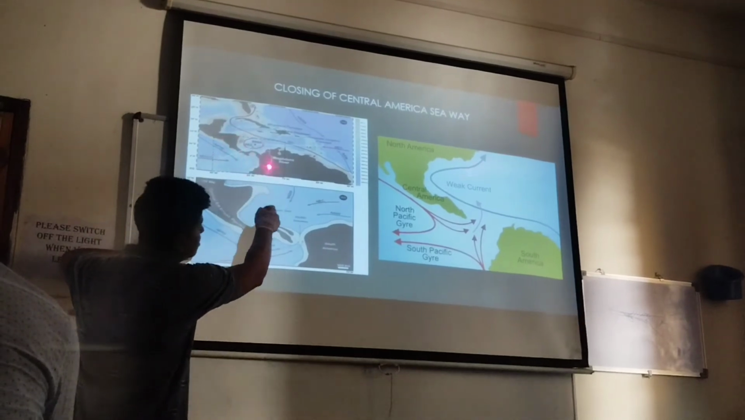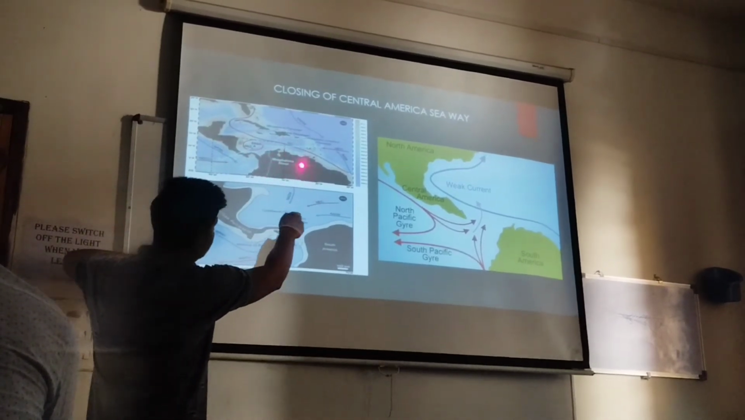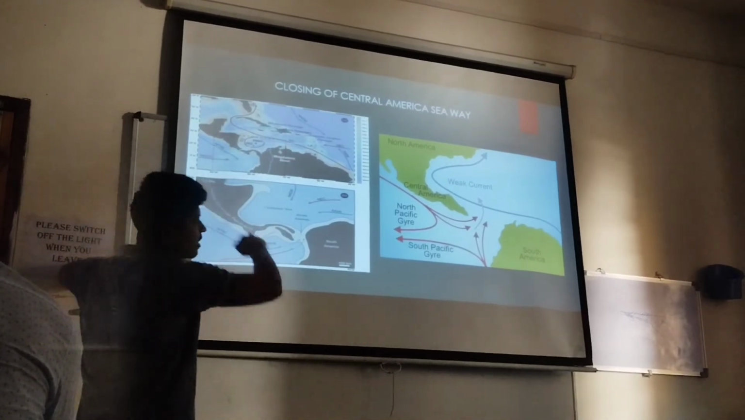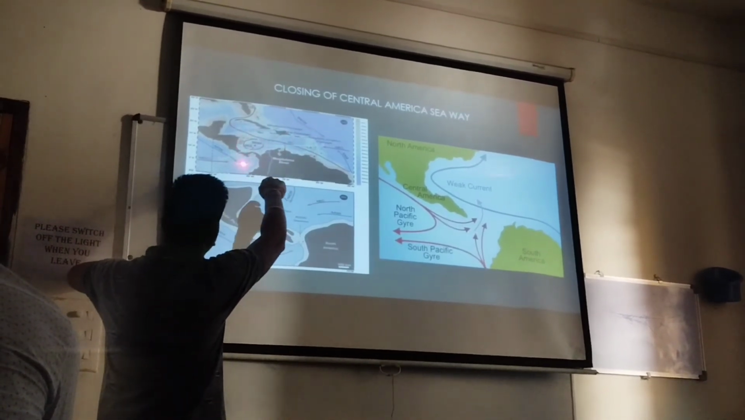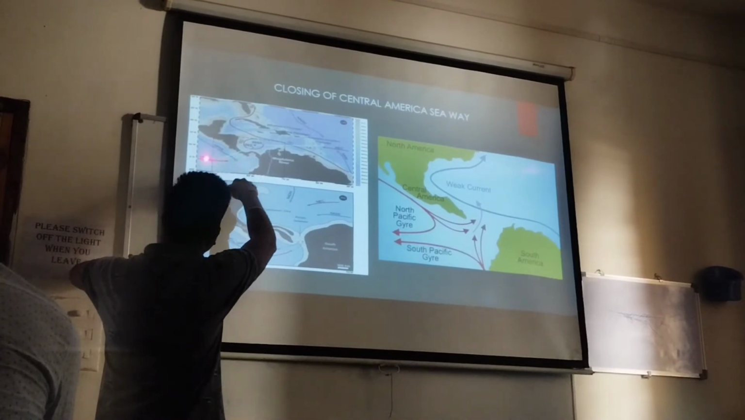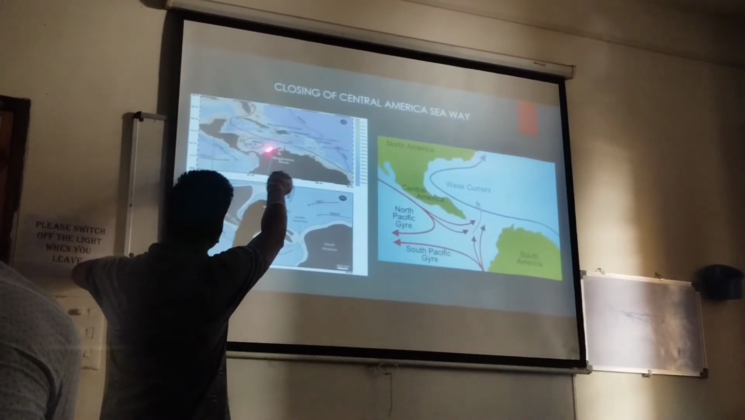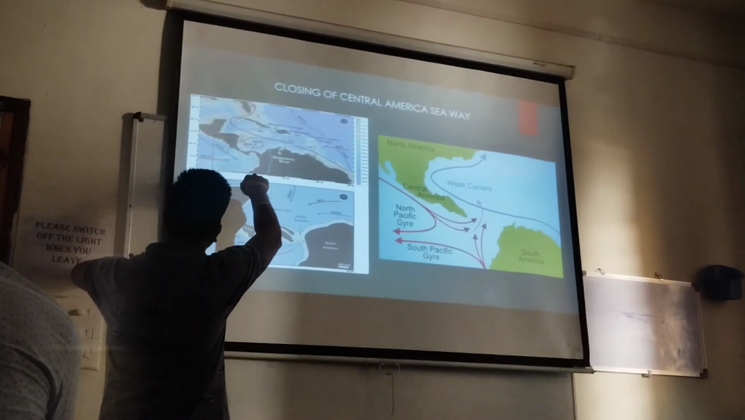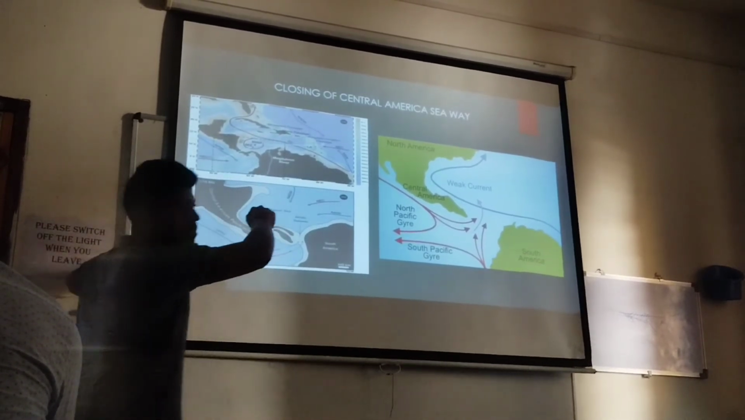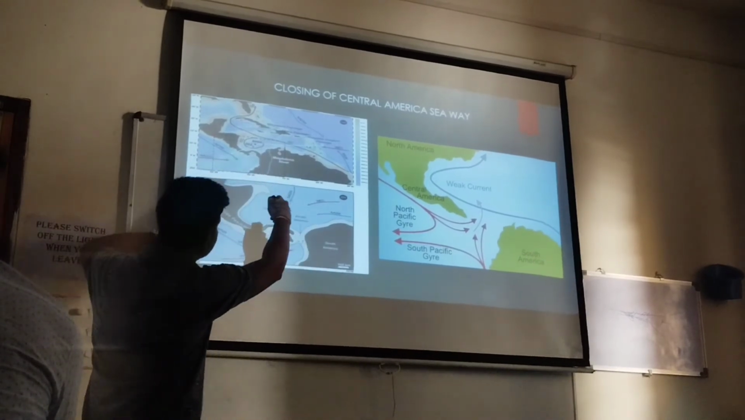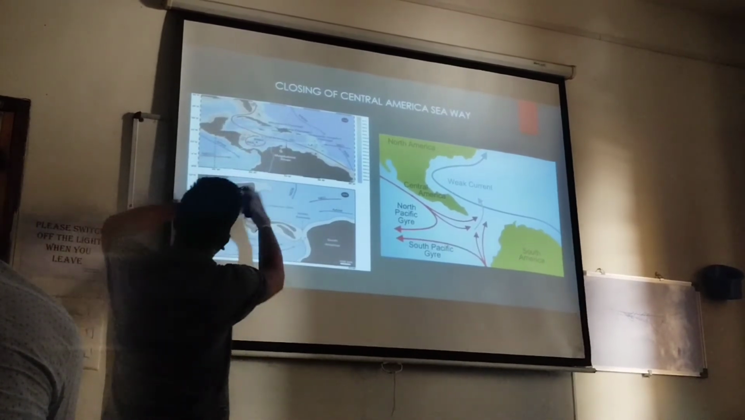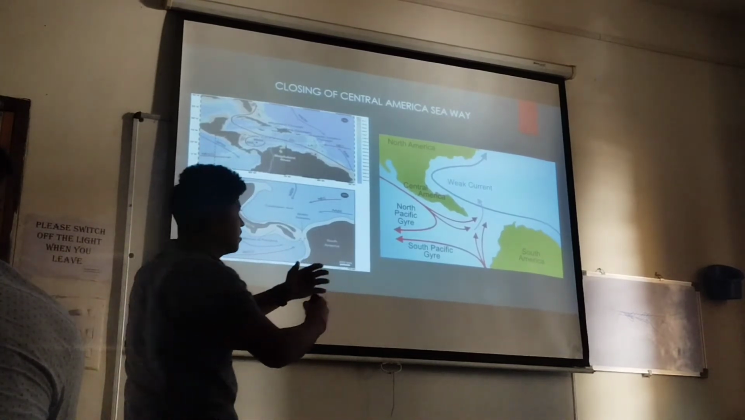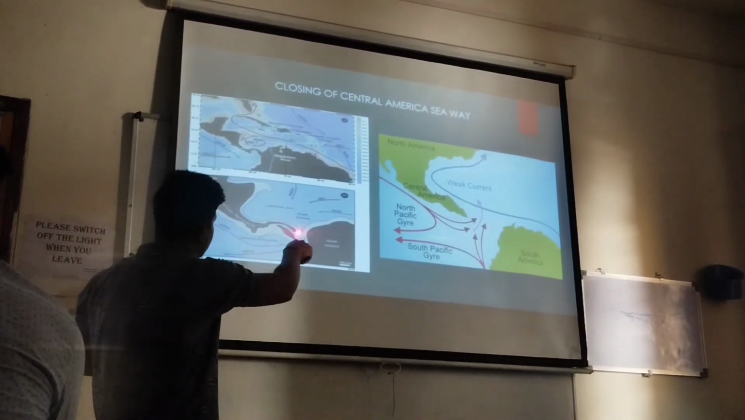What are the changes? This is the past. This is South America, and this part is North America. I think this is the Caribbean Sea, and this is the Pacific Sea. When this is connected, but after the tectonic movement is activated, it changes to this structure.